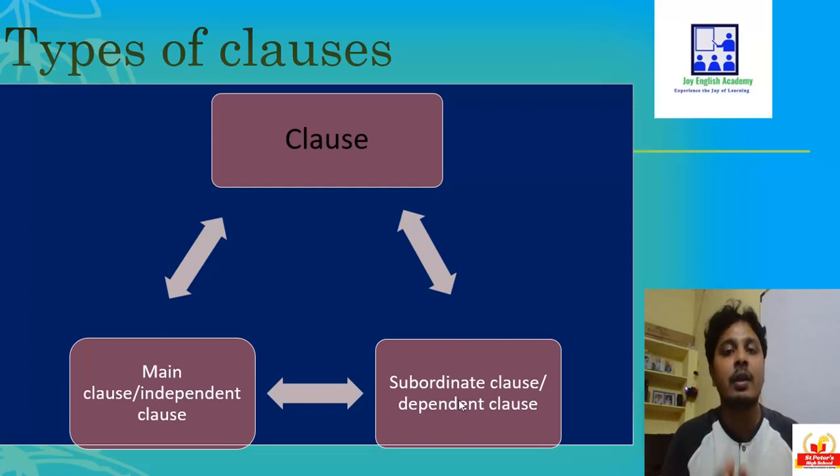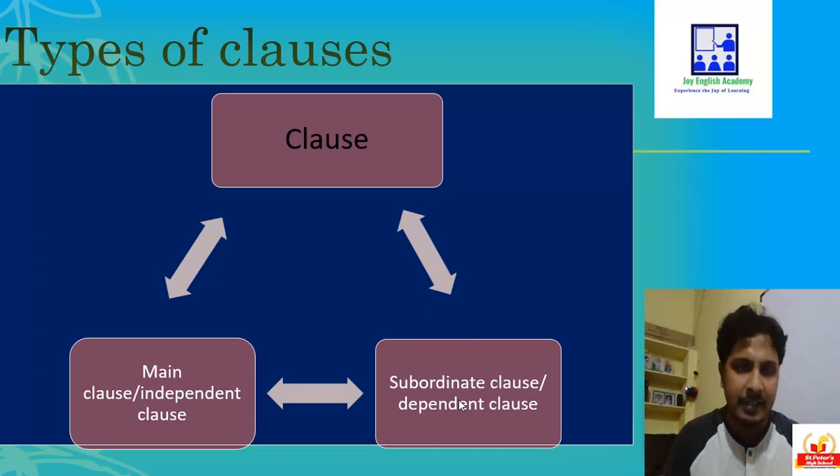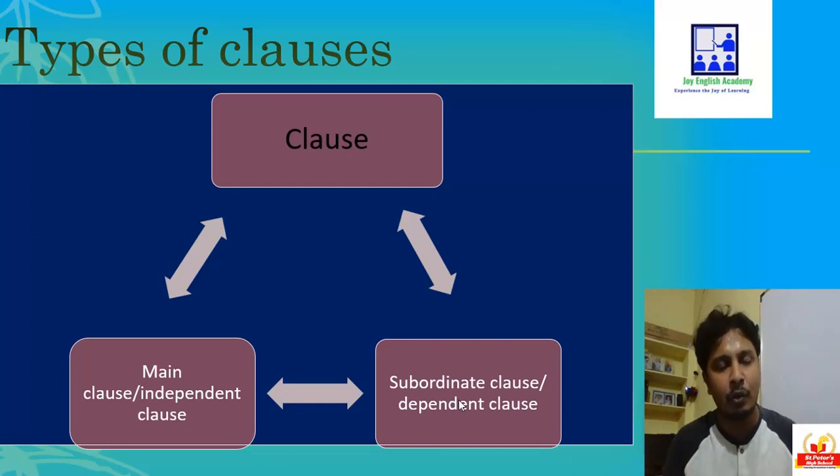It cannot give a complete thought. Subordinate clause or dependent clause cannot give a complete meaning. Though it has a subject and a verb, it has to depend on the other parts of the sentence to make the meaning very clear.